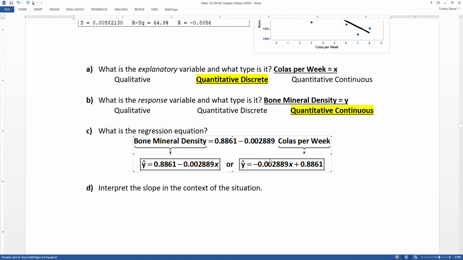This is the one we're most familiar with, the one where we put the a and the x plus b. But it doesn't matter which order you go in. The slope doesn't change. The slope for all 3 of these is 0.002889. It has to be because the slope is always the number that's multiplied by your explanatory variable, which is x. So now we need to interpret that slope.